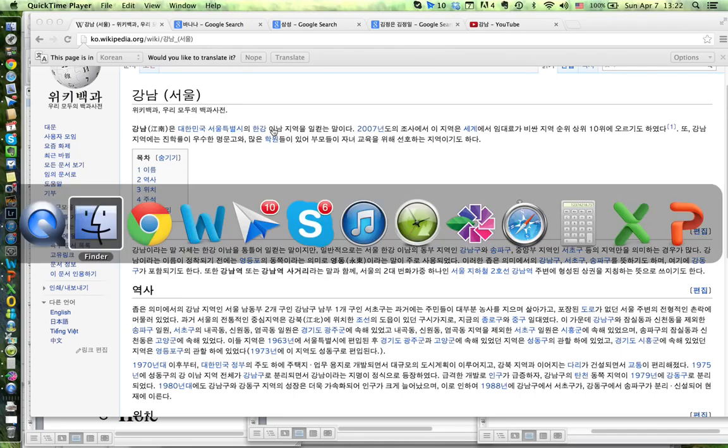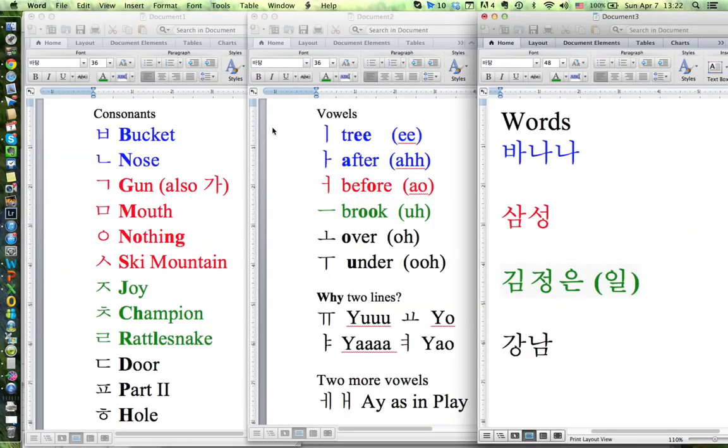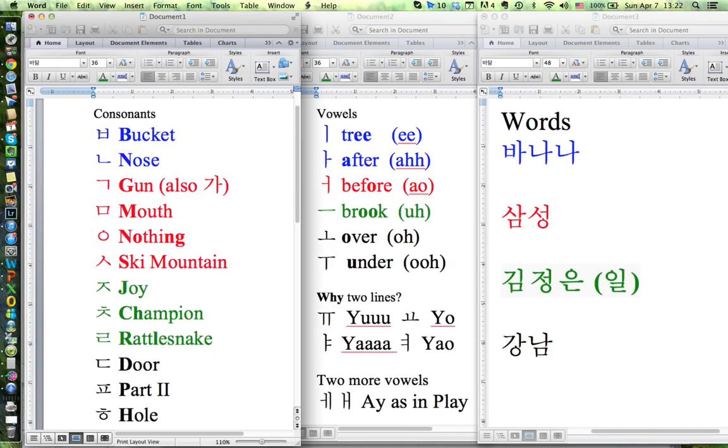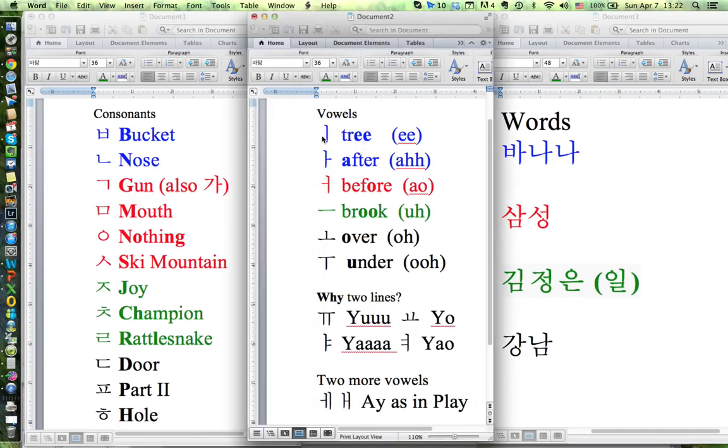So let's start with consonants and vowels. There are two consonants I'll teach and two vowels. This here looks like a bucket, so remember the B sound. This one looks like a nose, so remember the N sound. So those are two consonants. This is the tree. Now for the tree, we remember E. Here you have a line after the tree, so we take the A from after, and that's ah.